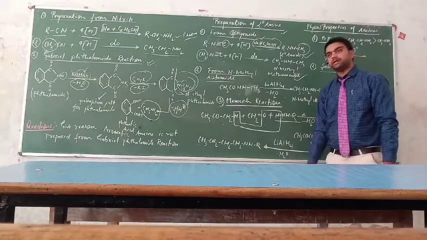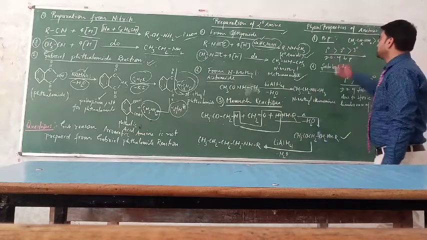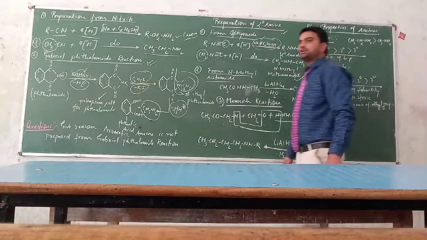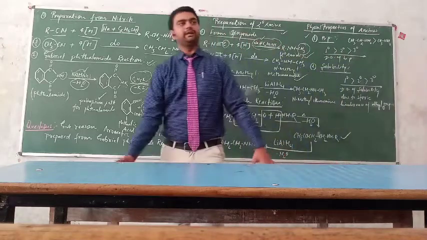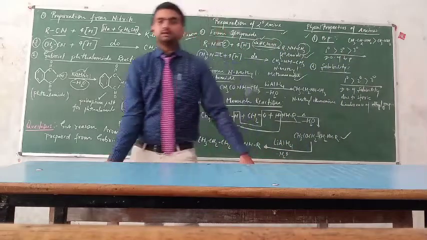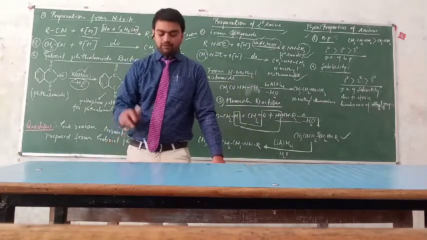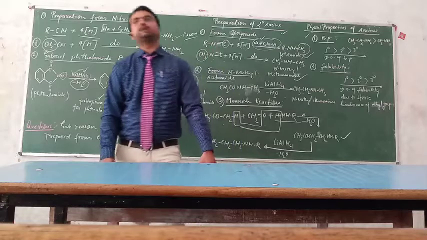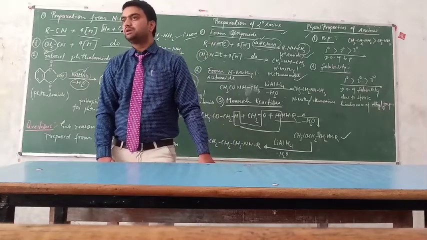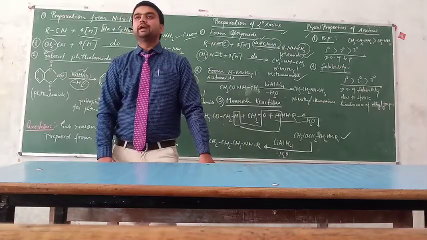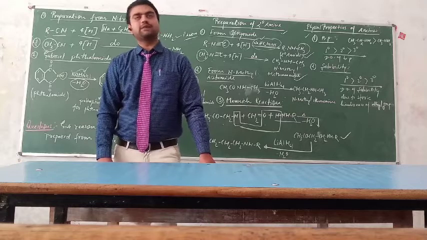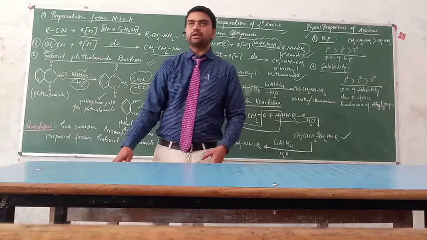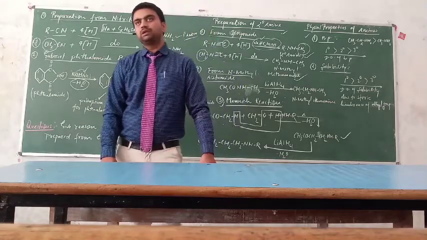Now come on, these are some physical properties of the amines. When we talk about the boiling point of the amines, you know very well that the boiling point of any compound will be very high when it will form the intermolecular hydrogen bond with the water molecule. Clear? So amines have also tendency to form the intermolecular hydrogen bonding with the water molecule or by itself also.